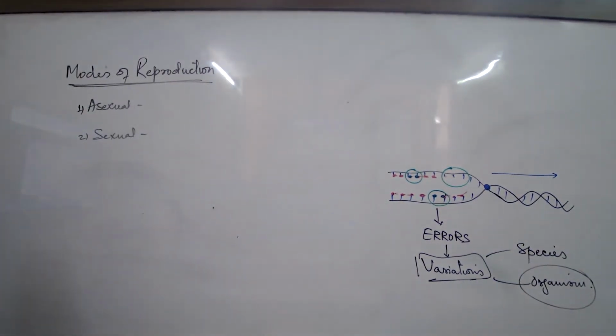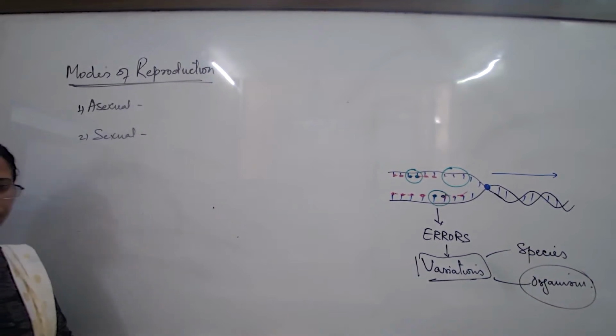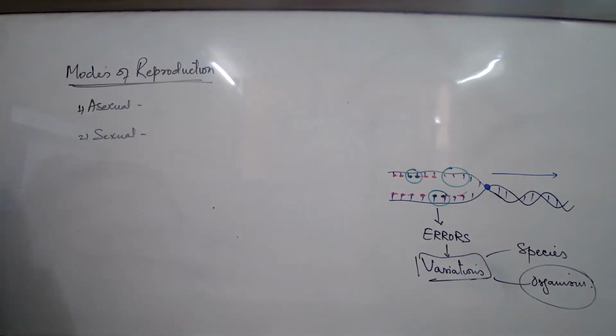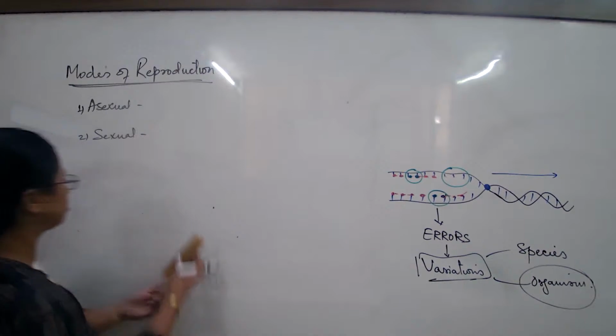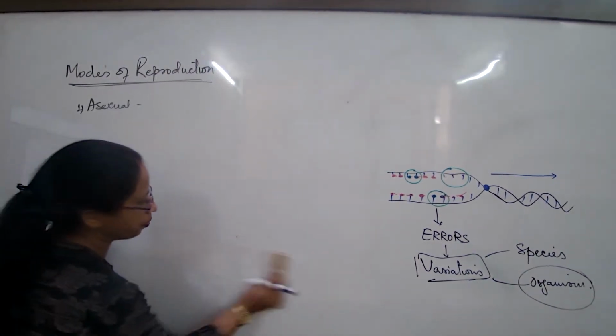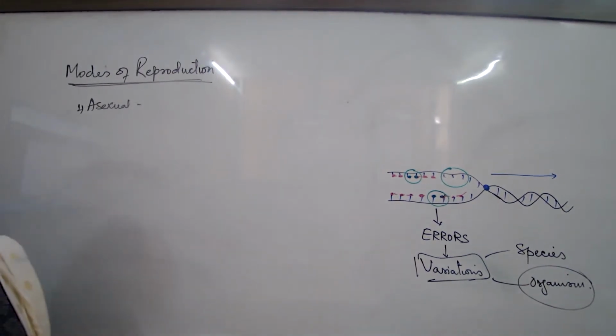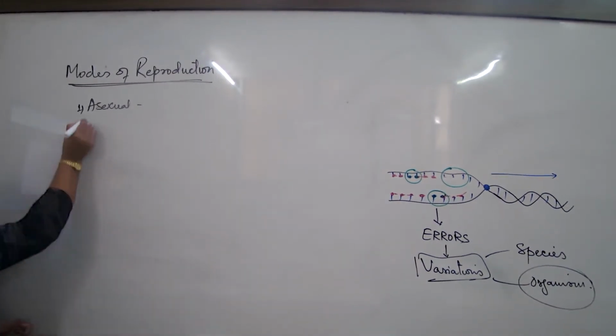Number 3. Under asexual, the number of offsprings formed is many. Under sexual, few offsprings are formed.